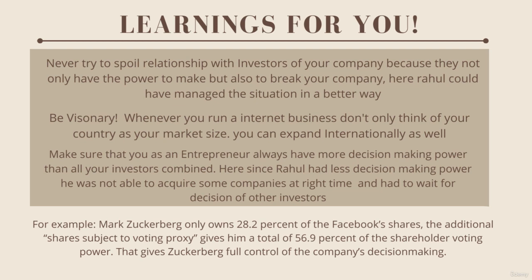One very good example I can give you is Mark Zuckerberg, the founder of Facebook. He only owns 28% of Facebook shares, but owns 56% of Facebook's voting shares. This way, Zuckerberg is in complete control of the company's decision making. So always keep this point in mind.